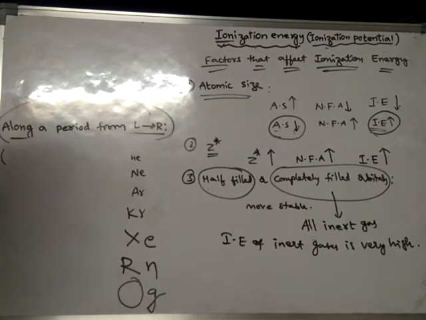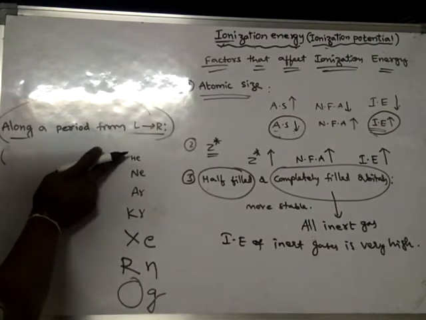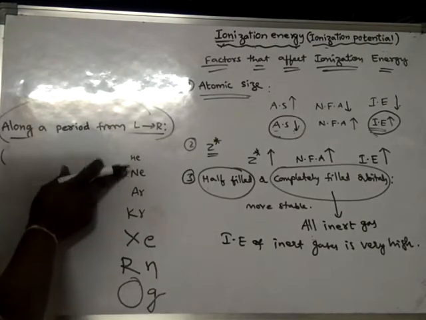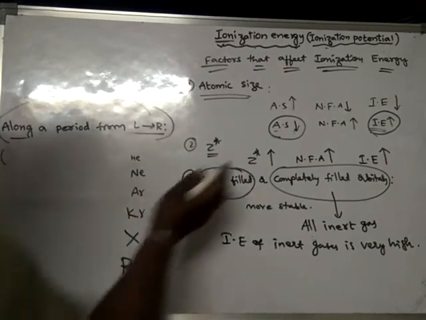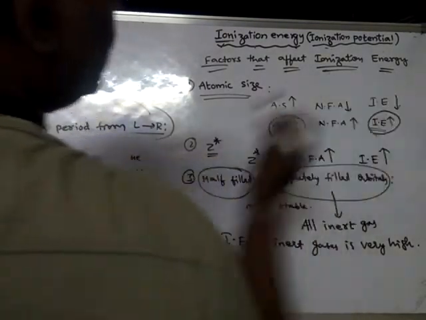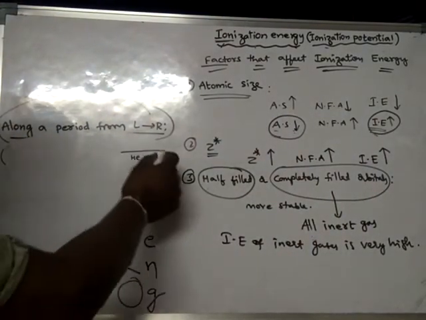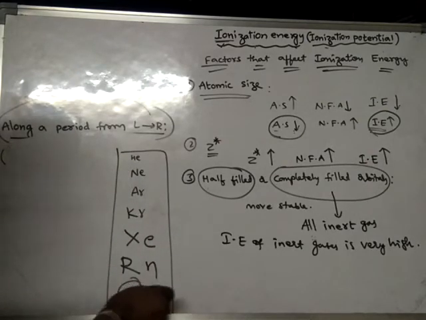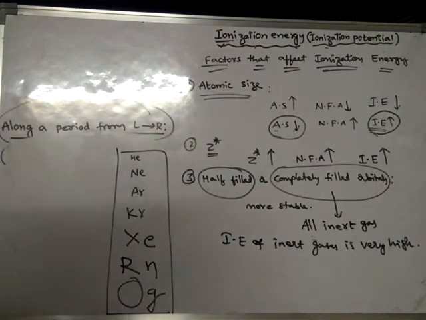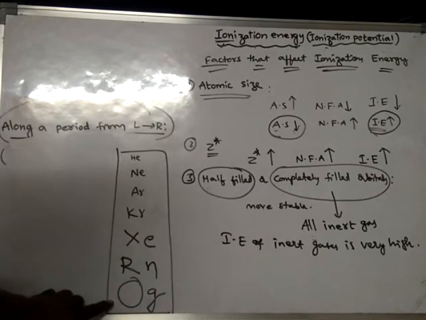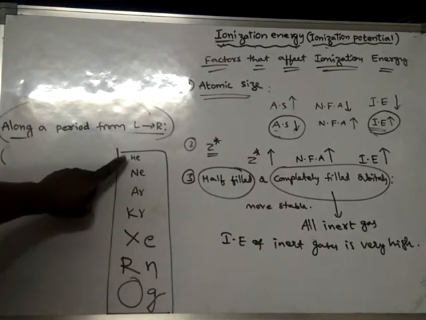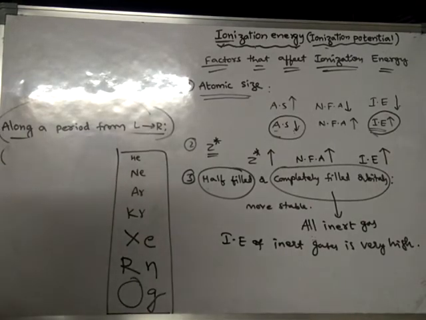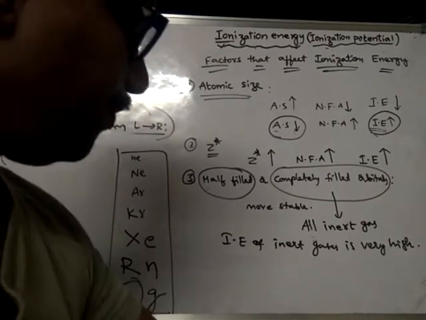See, look here. As we move down the group, the size of the atom is gradually increasing. Whenever the size of the atom increases, ionization energy decreases. So out of all inert gases, which inert gas is having less ionization energy? Radon. And which inert gas is having more ionization energy? Helium. So helium possesses the highest ionization energy in the entire periodic table.